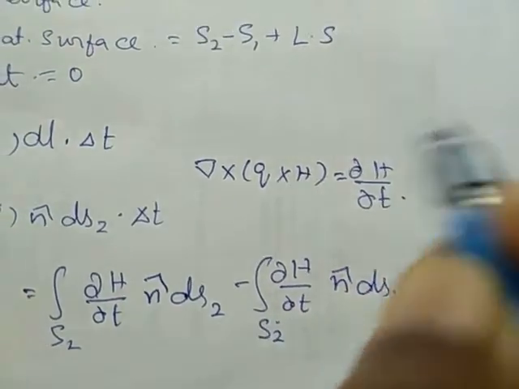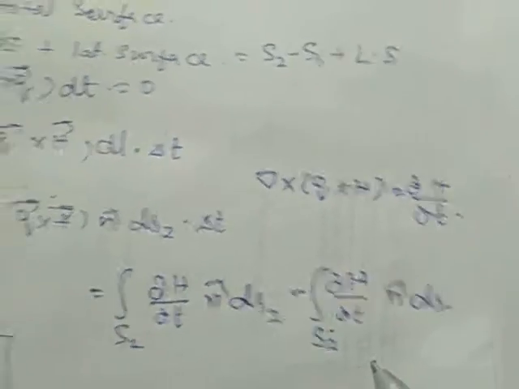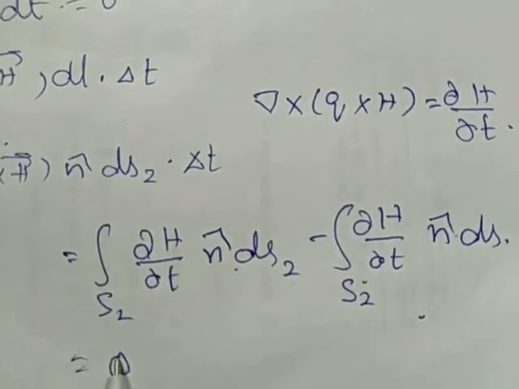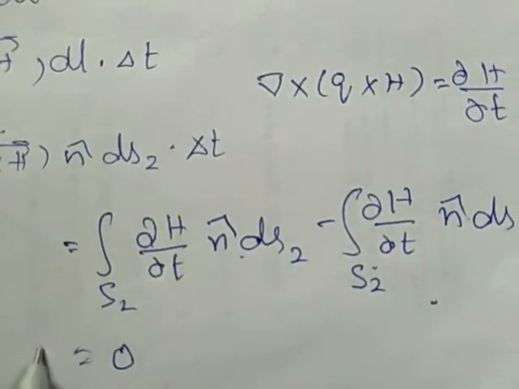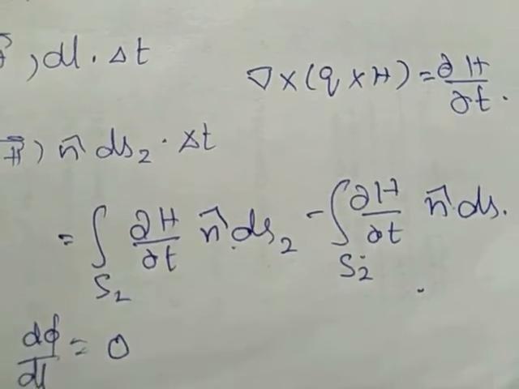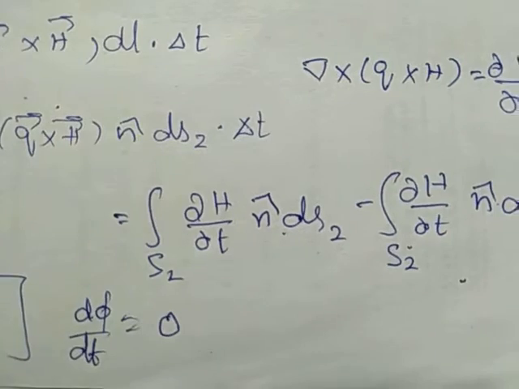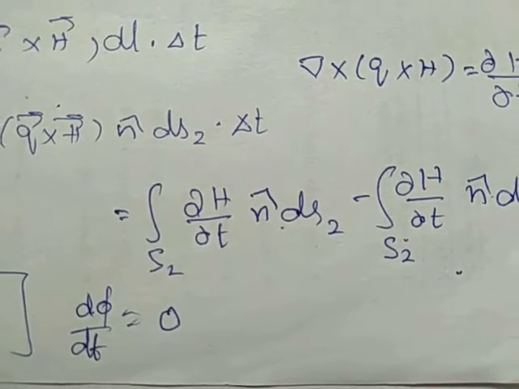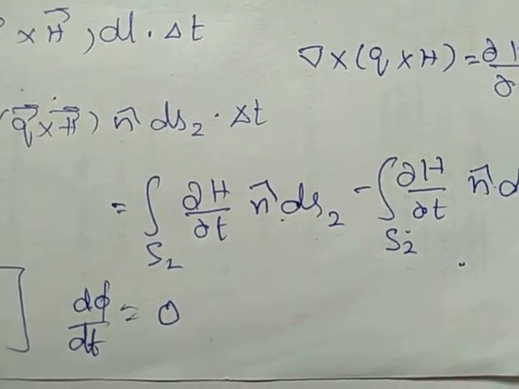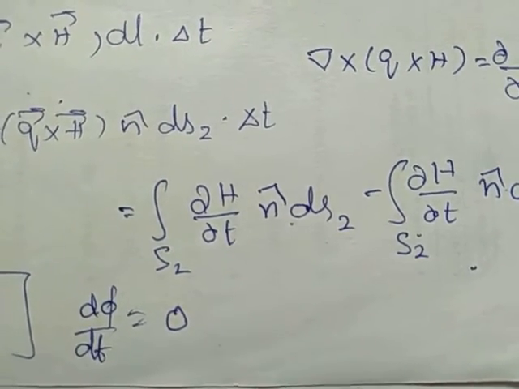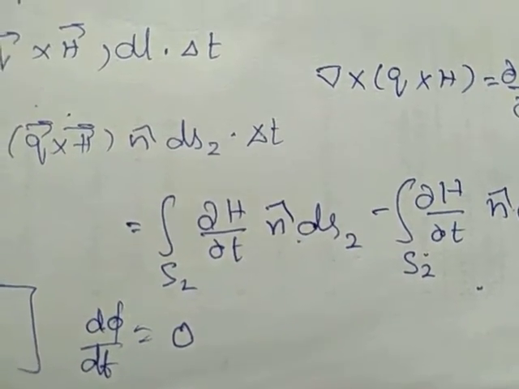Already we have seen this. So, substitute this value here. These two terms will get cancelled. We will get 0. The left hand side is d phi by dt, which we had to prove. So, we have proved that the magnetic flux through any closed circuit moving with the fluid remains constant. That is our Alfven theorem.